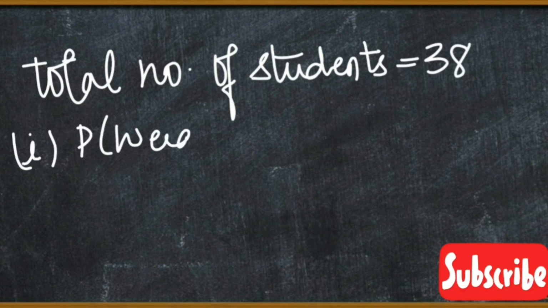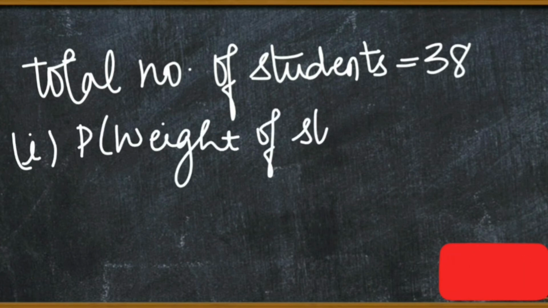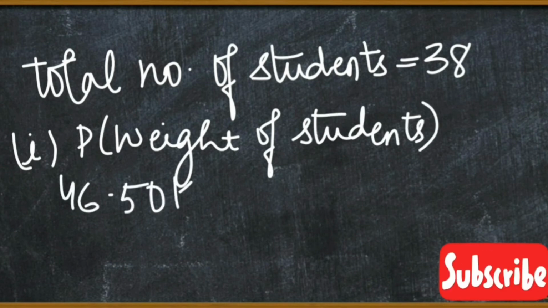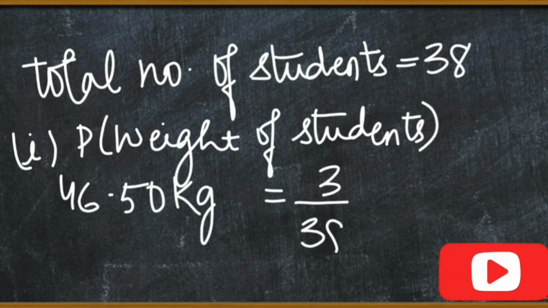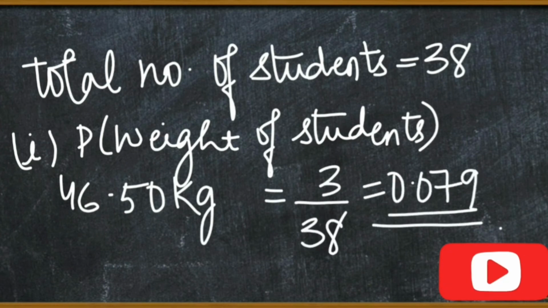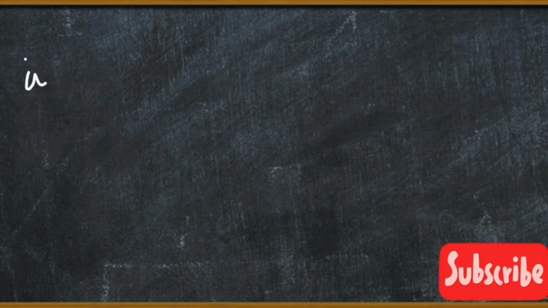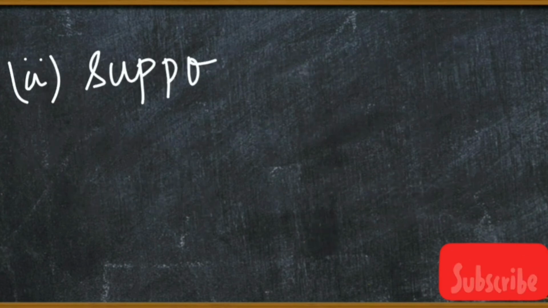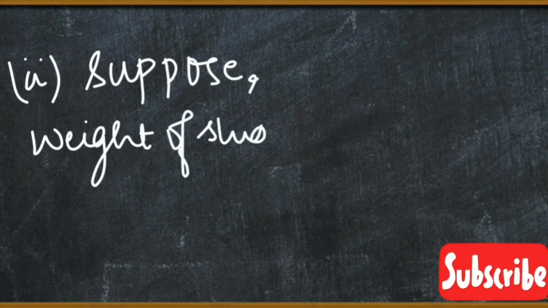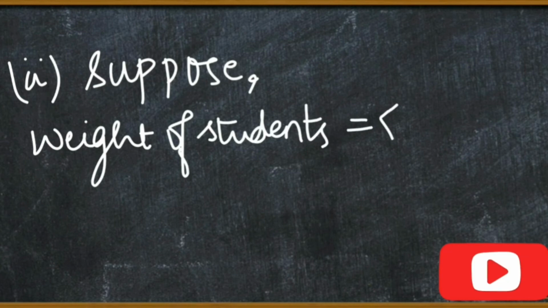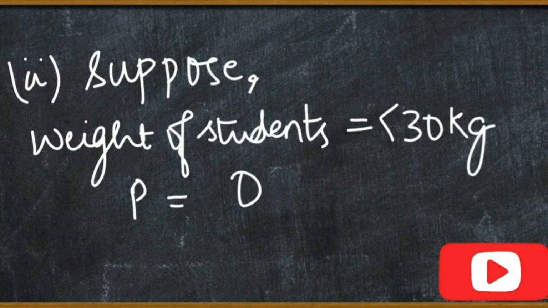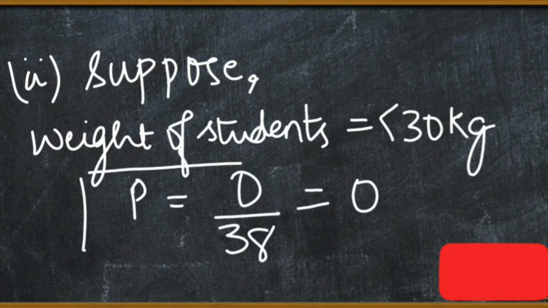First, probability of weight of student in the class interval between 46 to 50 kg. तो उसमें हमारे सिर्फ 3 स्टूडेंट्स हैं, तो 3 upon 38 that is 0.079. For second part, you have to suppose that weight of students is equal to or less than 30, जो कि किसी भी स्टूडेंट का नहीं है, तो probability यहाँ पर 0 हो जाएगी.